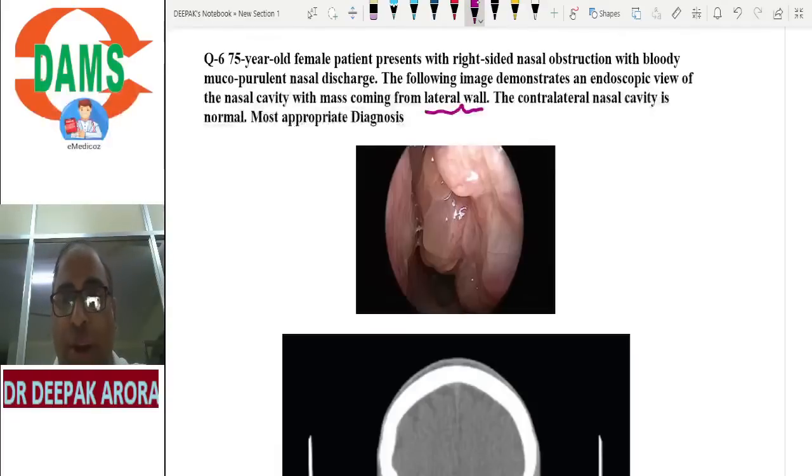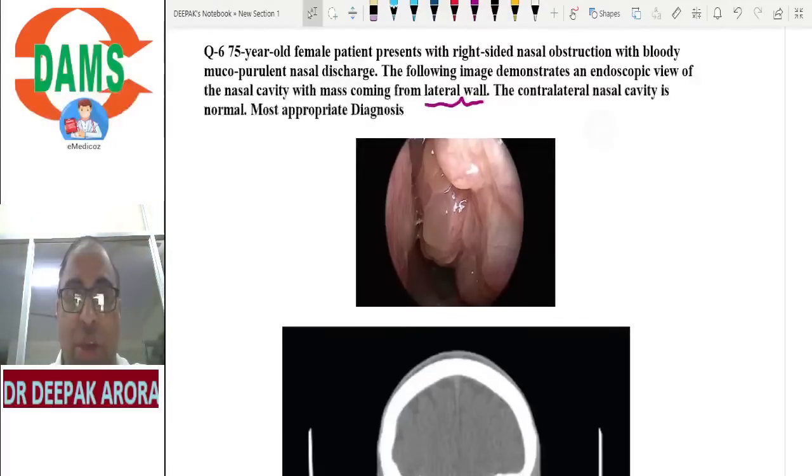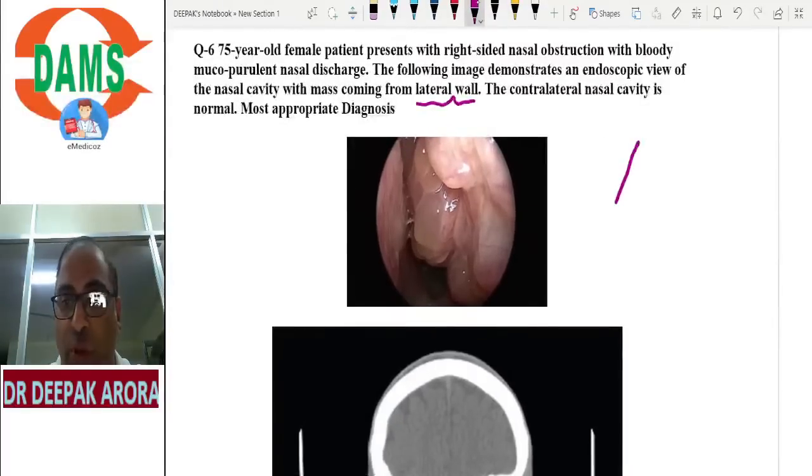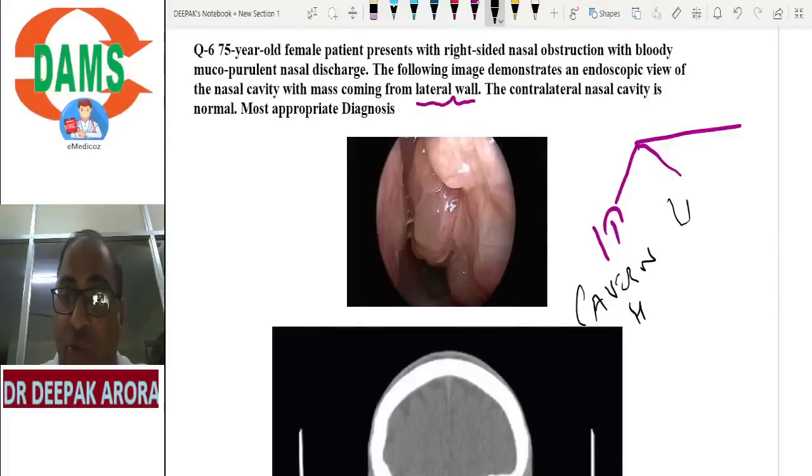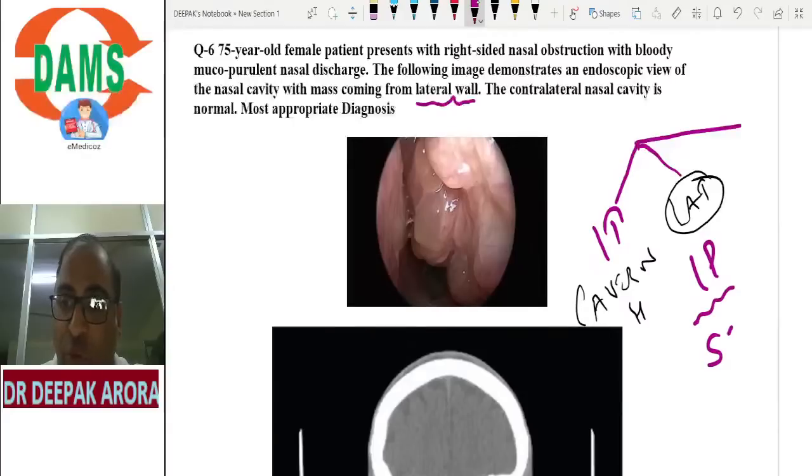So which important tumors come from the lateral wall? If you're going for Central Institute, you should be confident which tumor comes from the inferior turbinate. Inferior turbinate is your cavernous hemangioma. From the lateral wall, we have two tumors: one is inverted papilloma, one is squamous cell carcinoma.